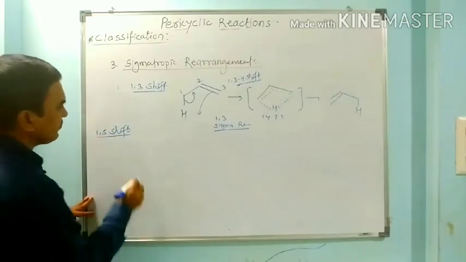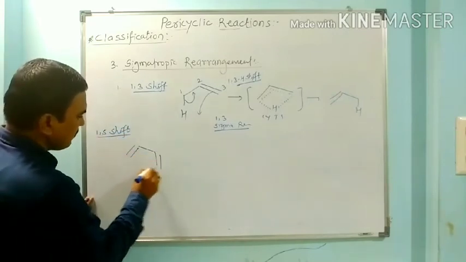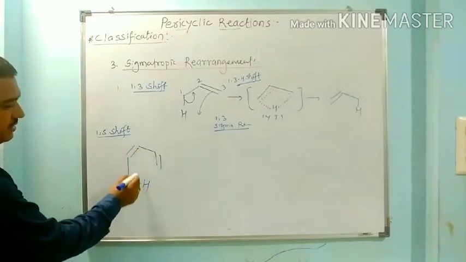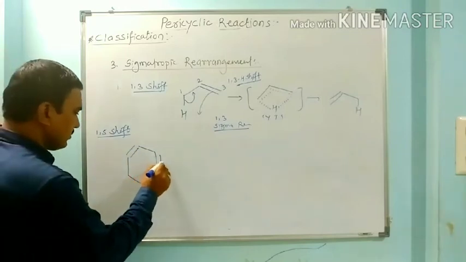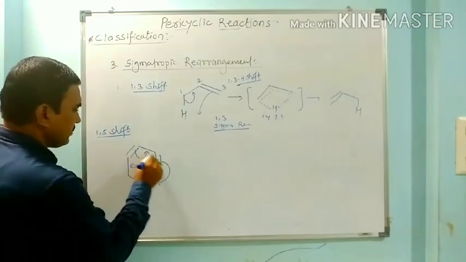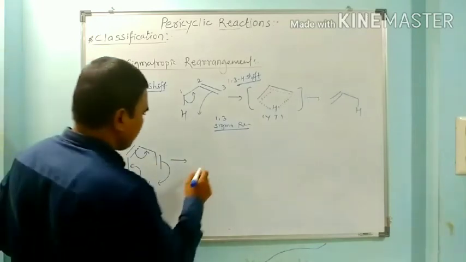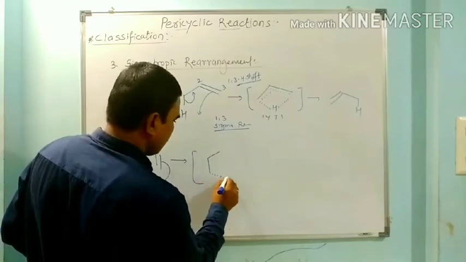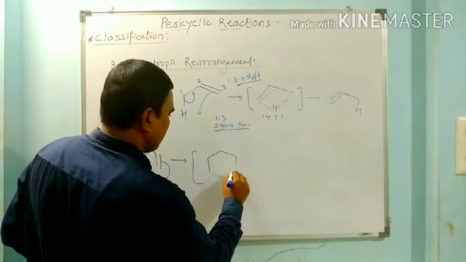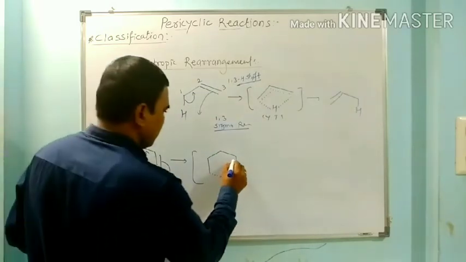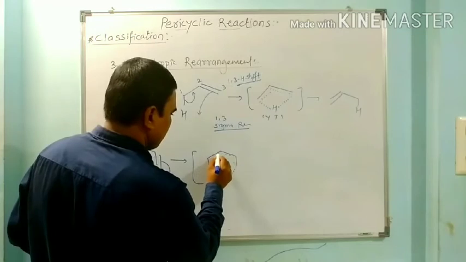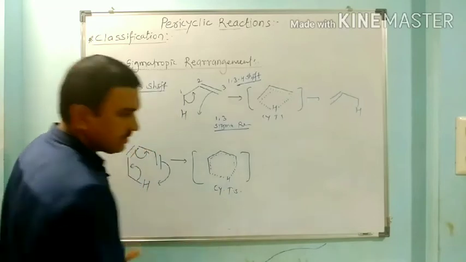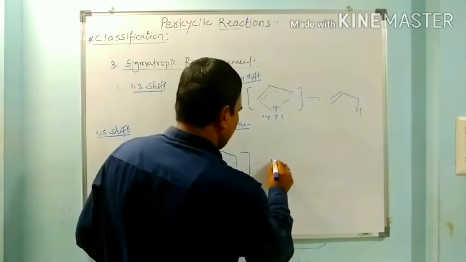In the 1,5 shift, there is a double bond, and here there is a hydrogen. So this sigma C–H bond is conjugated with the double bond. Here we get the product through the cyclic transition state. Here this hydrogen bond is cleaving and this hydrogen bond is newly formed. This pi bond is cleaving and a new pi bond is formed. In this way a cyclic transition state is generated, which immediately cleaves to the product.